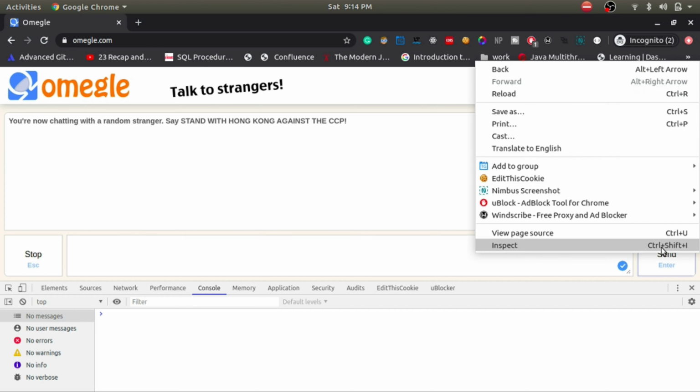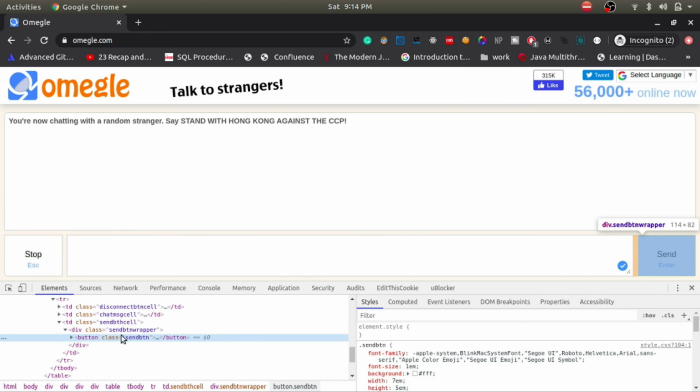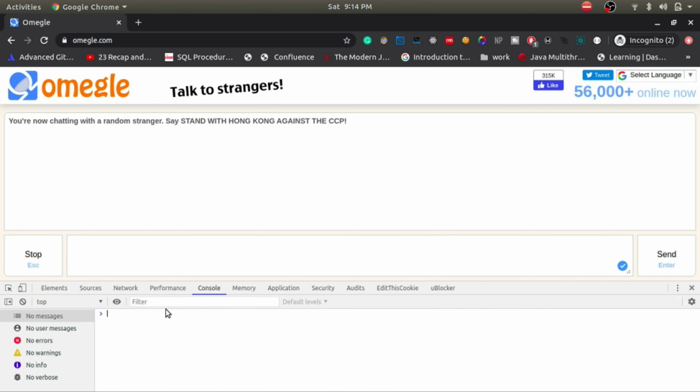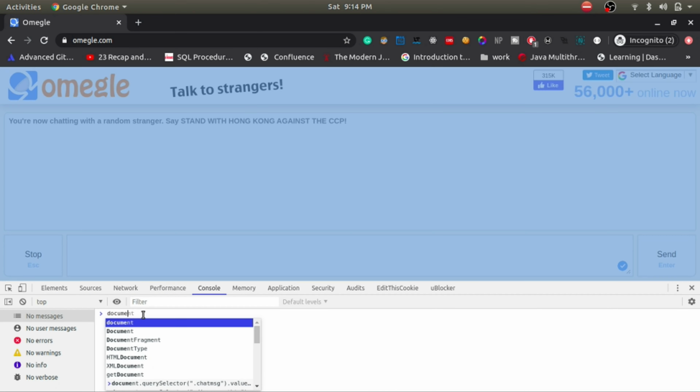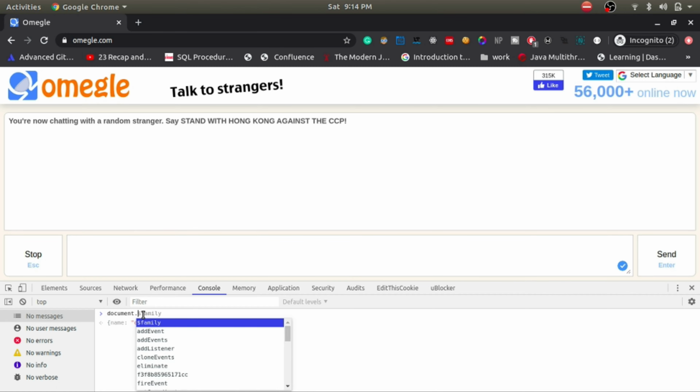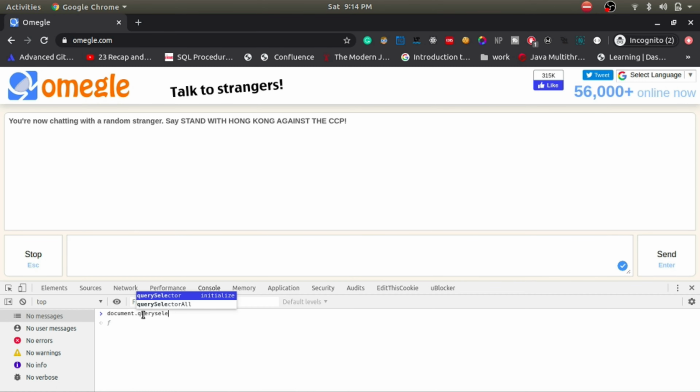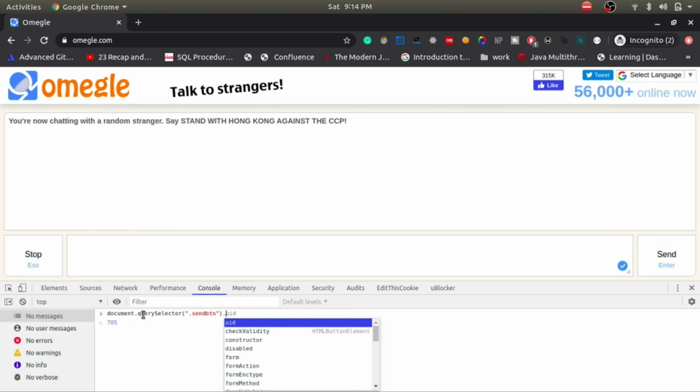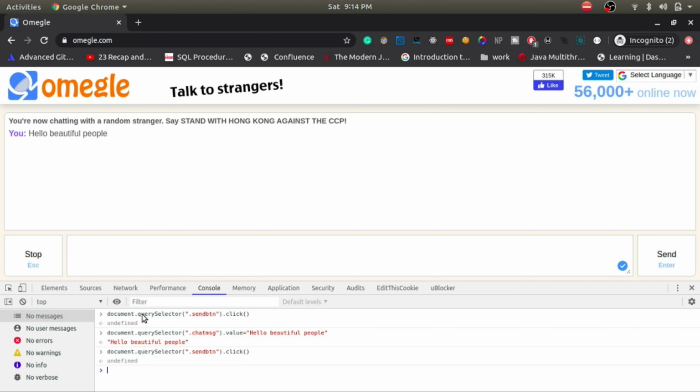So now we have to click on this button, we have to click on inspect. Now we have to get the ID of this button. We have to do the same thing again. This is very simple. Document.querySelector, and then click. But we don't have anything in here, right?